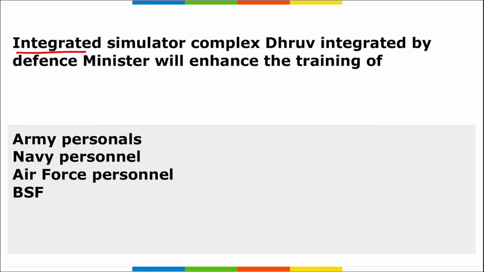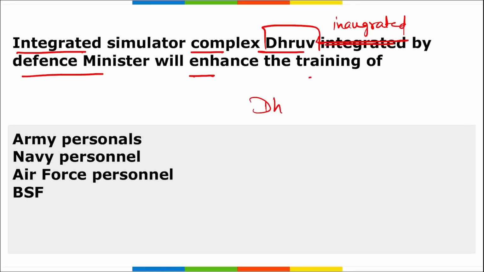Next is the integrated simulator complex Dhruv, inaugurated by the Defense Minister, which will enhance the training of the Navy. So remember this Dhruv, right? What is this? This is an integrated simulator.